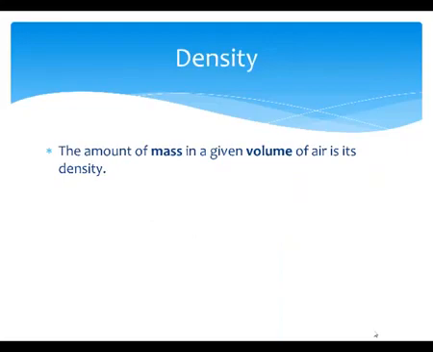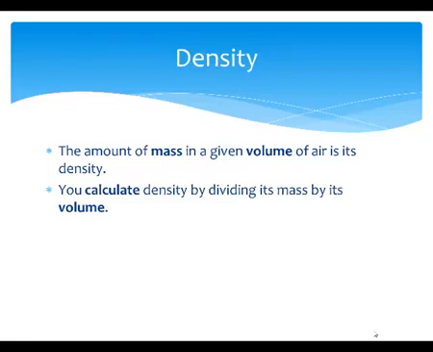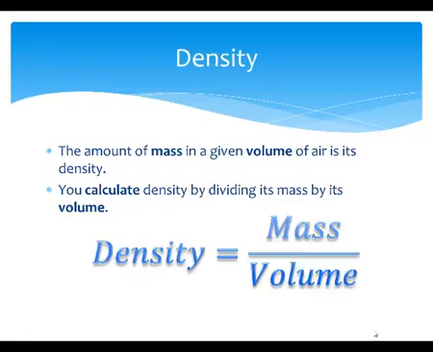Density. The amount of mass in a given volume of air is its density. We have calculated density before. Recall that calculating density is done by dividing mass by volume. Density equals mass over volume.